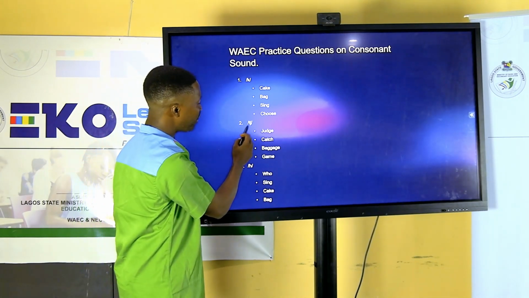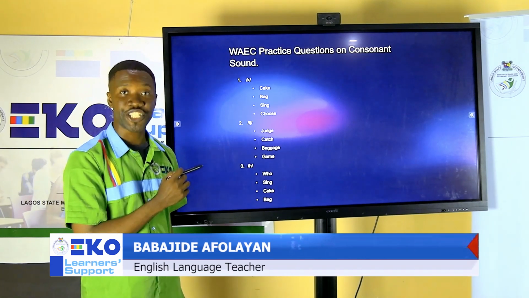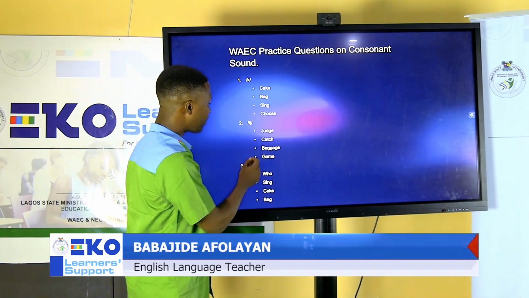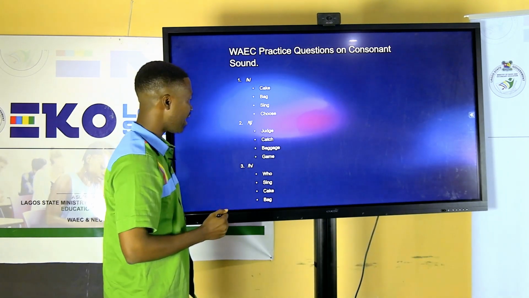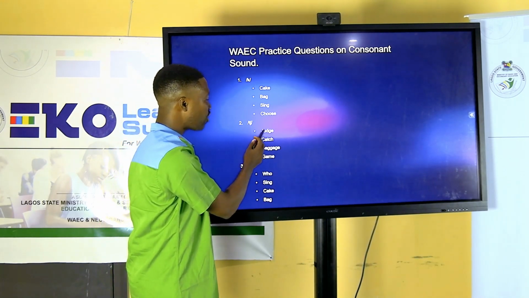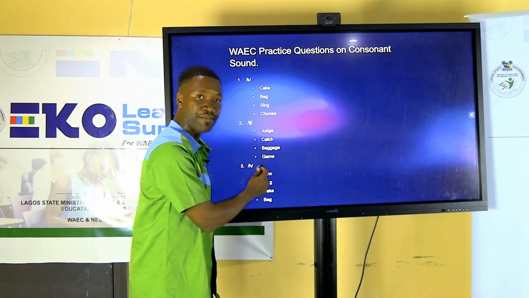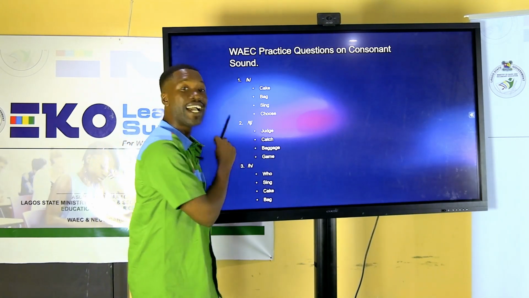The next sound, with this symbol, is pronounced as ch. Let's look at which of the words we can articulate the sound. Is the sound found in the word judge? Is it in catch? Is it in baggage or game? Yes, the sound is in the word catch.